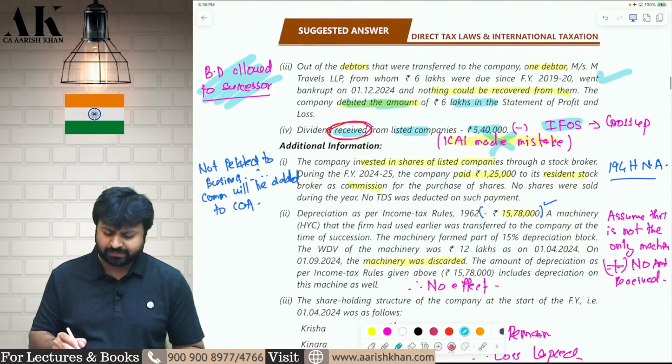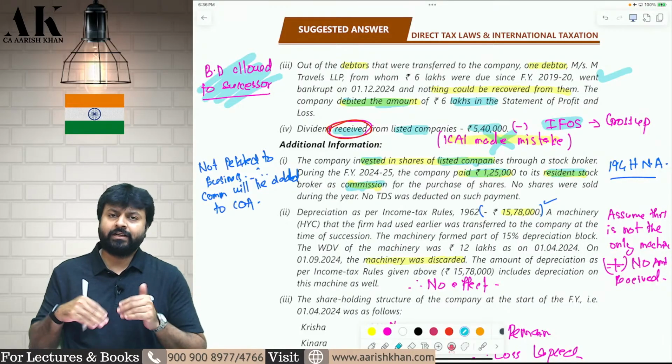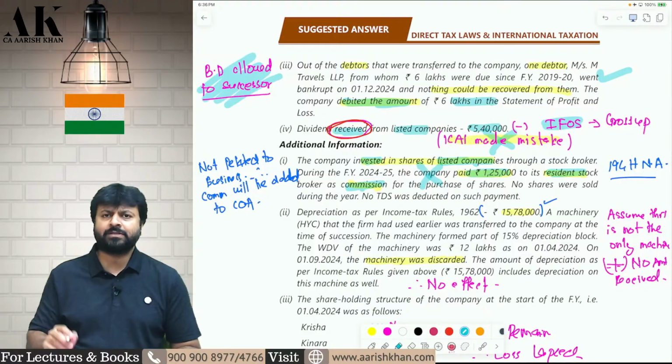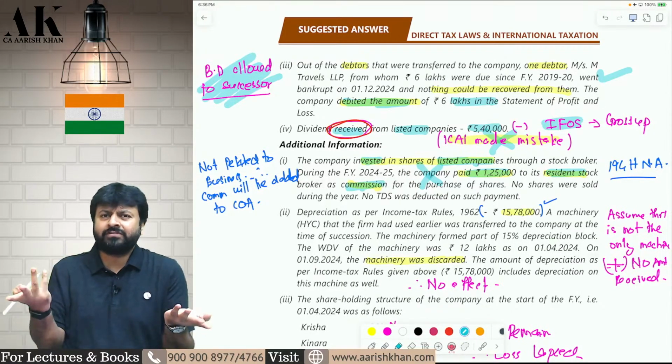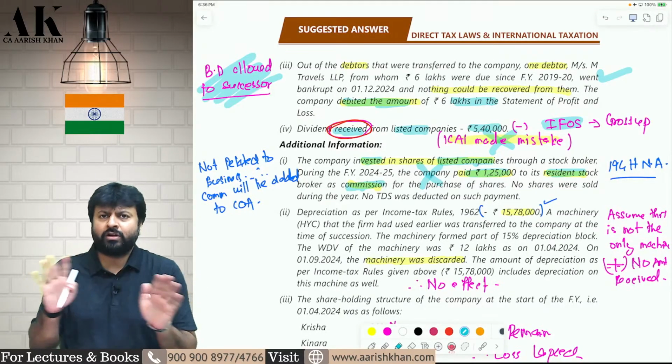Anyways, next one. The assessee is investing in the shares of a listed company and it is making a payment of 1,25,000 to a broker as a commission. So whether TDS is applicable in that case? First of all, this 1,25,000 rupees is not a business expense. Assessee's business is not of trading in shares. Therefore, this 1,25,000 is not a business expense. It is not allowed as a deduction.